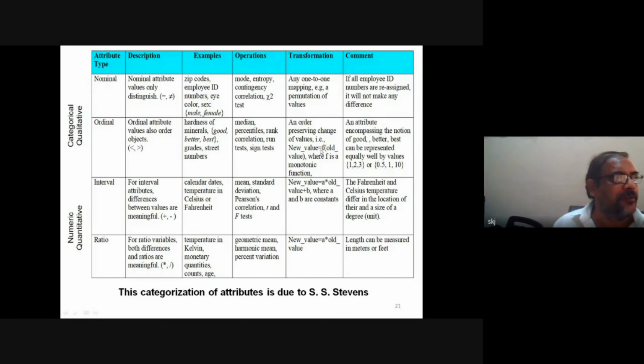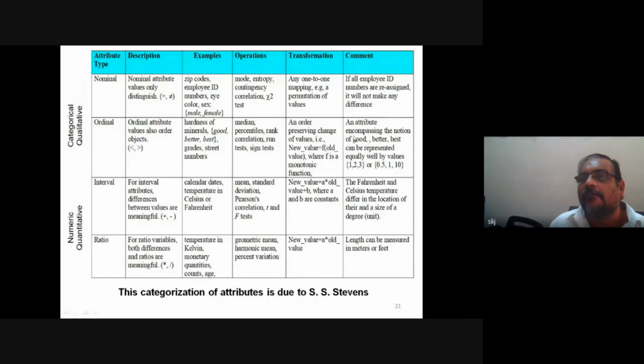Suppose in grading, earlier B grade was 40%. Now I want to make it 50%. You can make it 50%, but it should be at the third position after A plus and A, and B. That means A plus should have more value and C has lesser value than B. So that property should be preserved even if we change it. Okay.